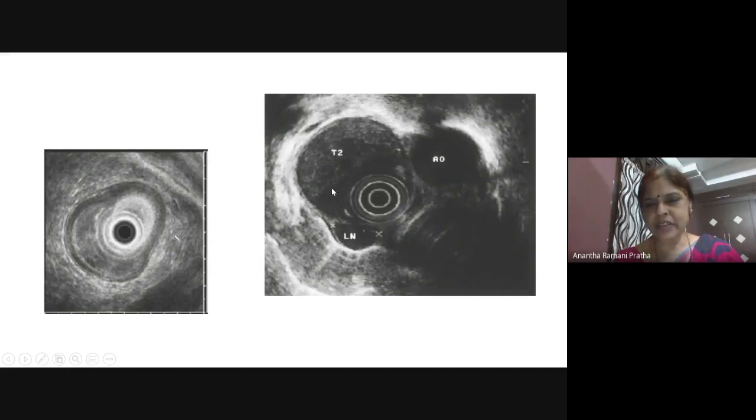These are the layers of the esophagus. So nicely you can see this is the esophageal thickening. So it has come into the adventitia. This is the adjacent aorta and lymph nodes, right?